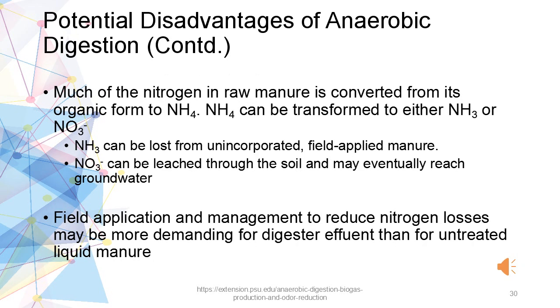Potential disadvantages of anaerobic digestion continued. Much of the nitrogen in raw manure is converted from its organic form to ammonium. Ammonium can be transformed to either ammonia or nitrate. The ammonia can be lost from unincorporated field applied manure, while the nitrate can be leached through the soil and may eventually reach the groundwater, thereby causing groundwater pollution. Field application and management to reduce nitrogen losses may be more demanding for digester effluent than for untreated liquid manure.